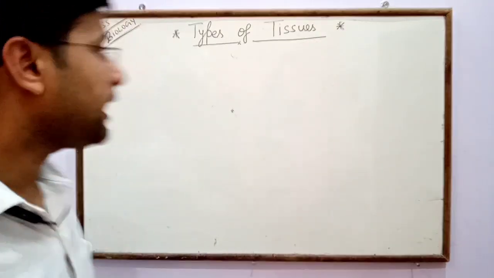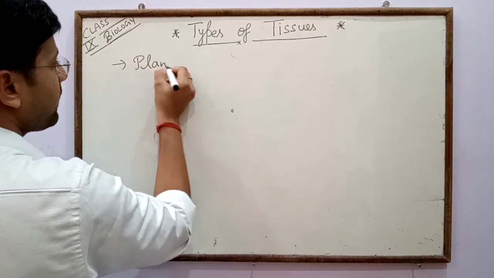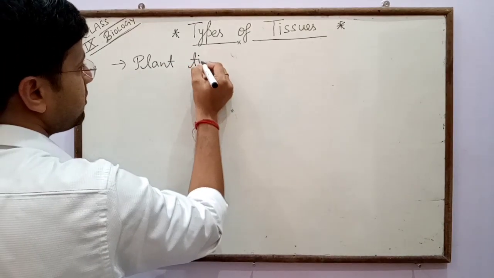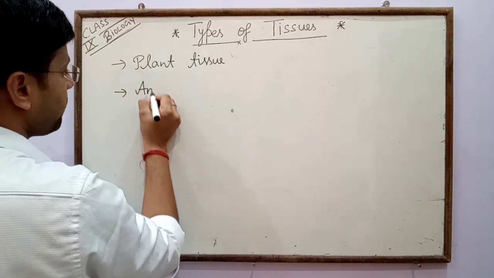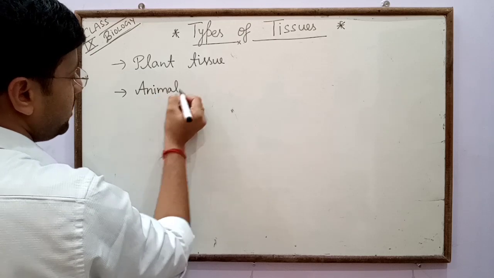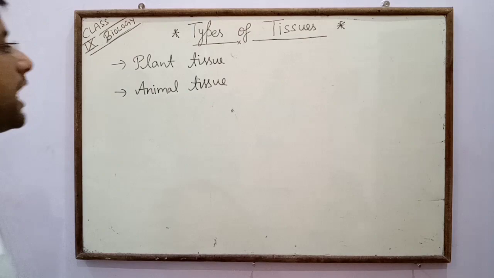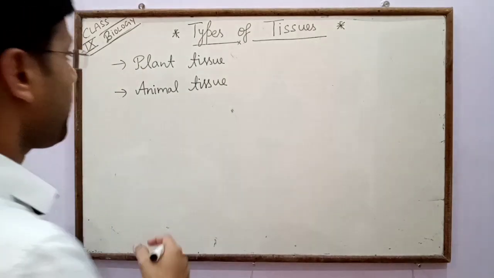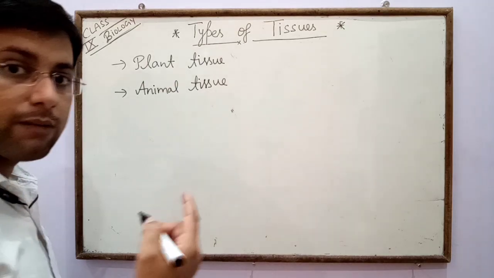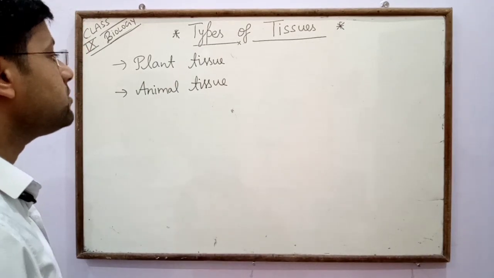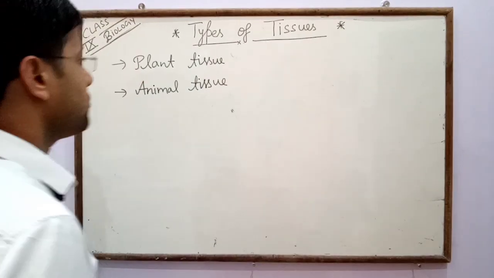There are two types of tissues, plant tissue and animal tissue. The tissue present in plants is called plant tissue, while the tissue present in animals is called animal tissue.